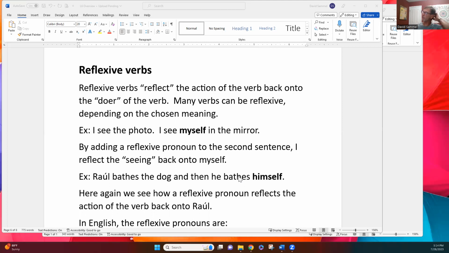Now, I know we don't use the verb to bathe very often in English anymore, but I think it illustrates the point very well. He washes the dog, and then he washes himself, right? He bathes the dog, he bathes himself. This little reflexive pronoun here shows you that, okay?